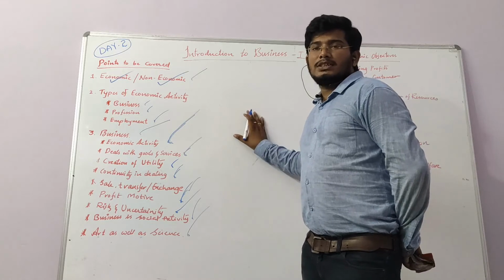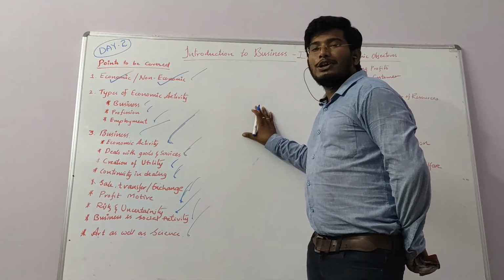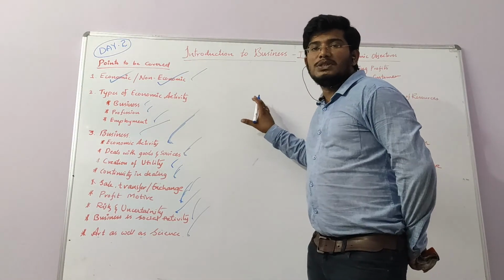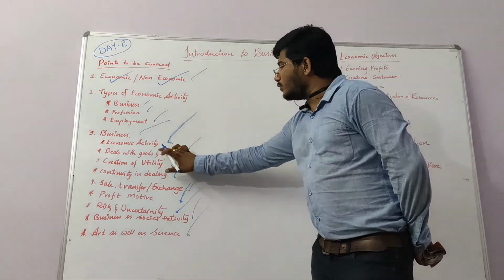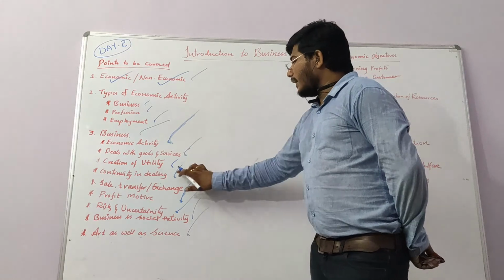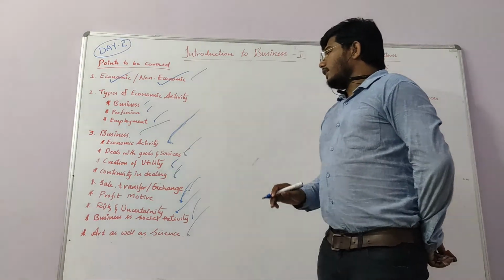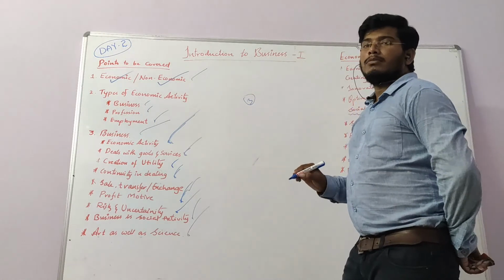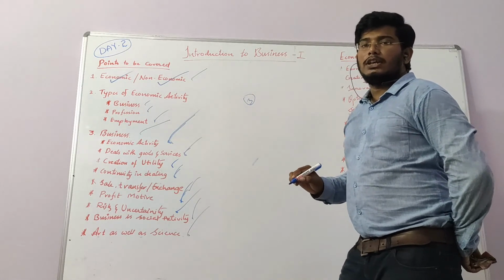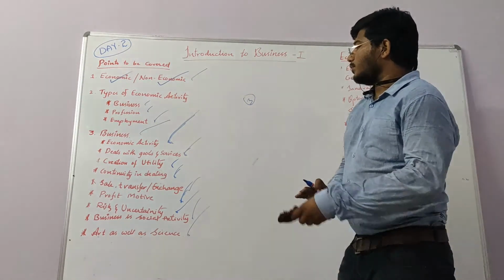In business, we do business with goods and services. Already we have learned what goods and services are. And creation of utility. How many types of utilities are there? Three: time utility, place utility, and form utility.